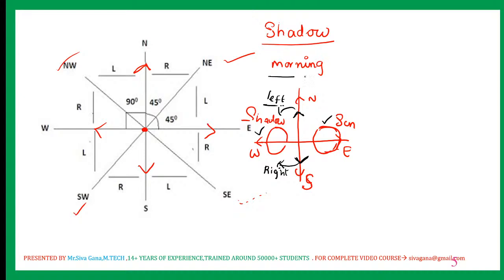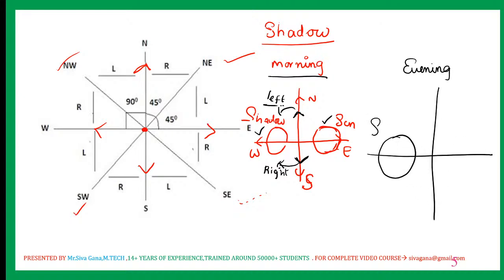Now this is morning. Now coming to evening. During evening time, the sun is on the west and the shadow is on the east.